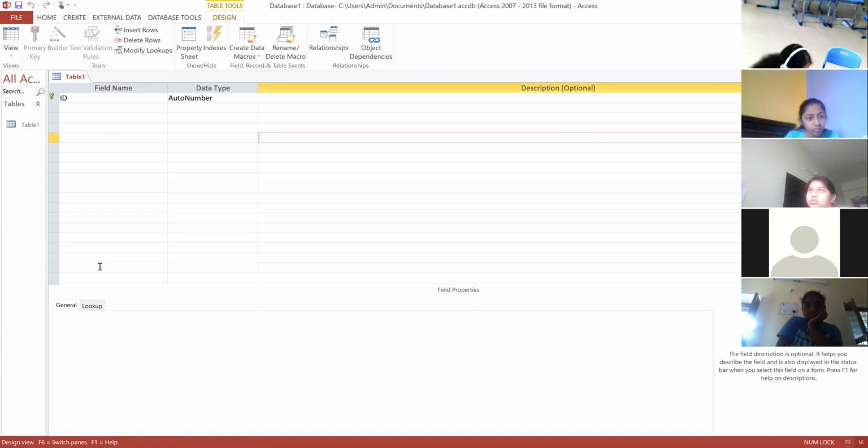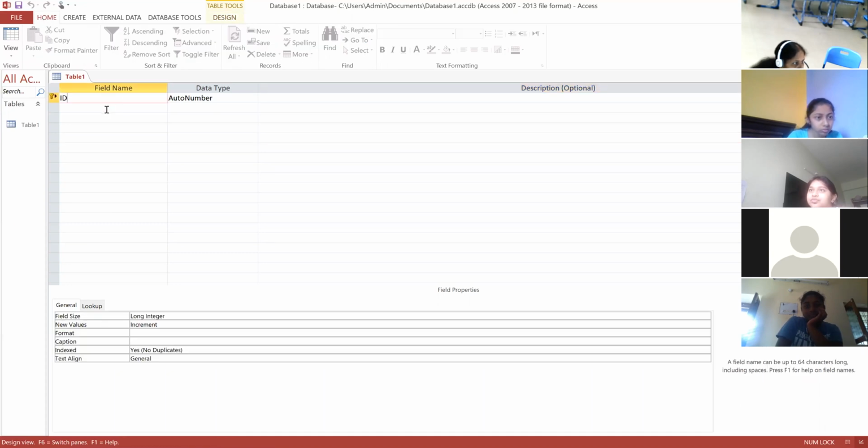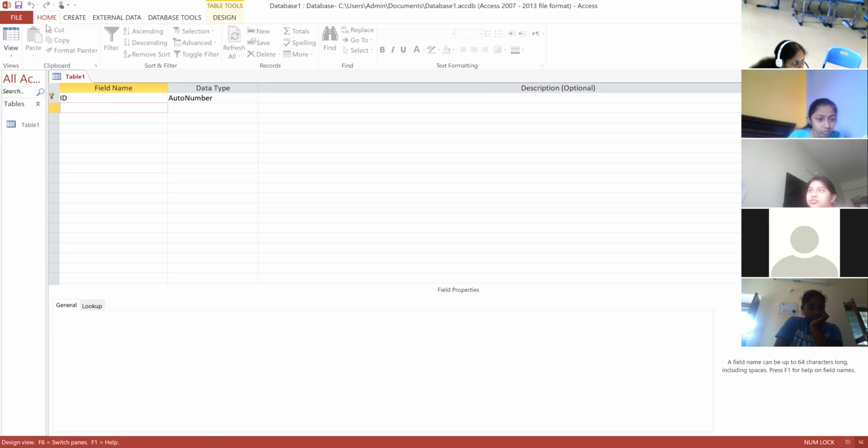To add fields, click on the home tab. Under views, you click on view and then design view. Okay, save as. First we'll save it.